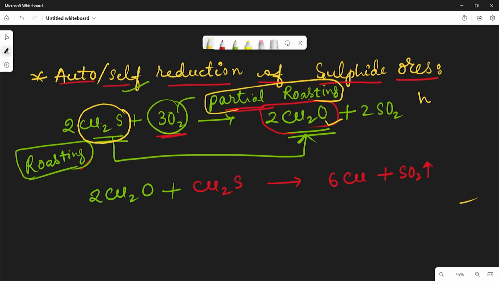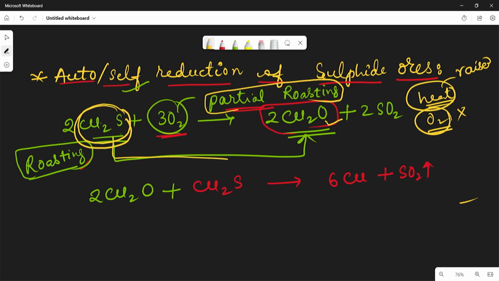If the temperature is raised but the oxygen supply is stopped, then the remaining copper sulfide reacts again with the copper oxide.